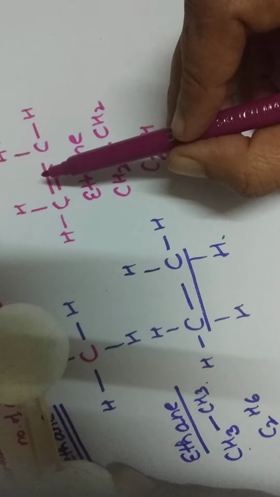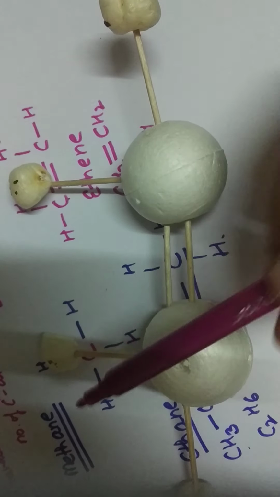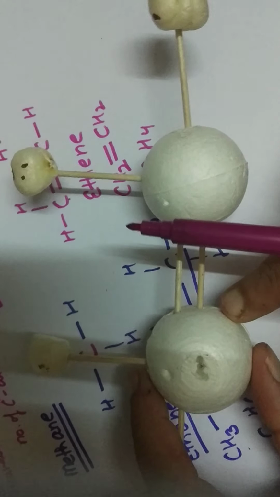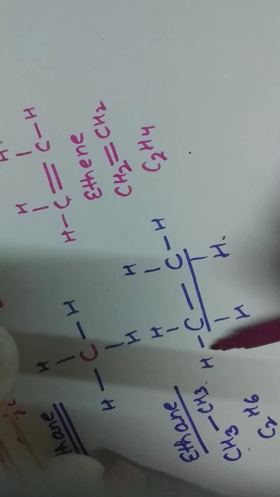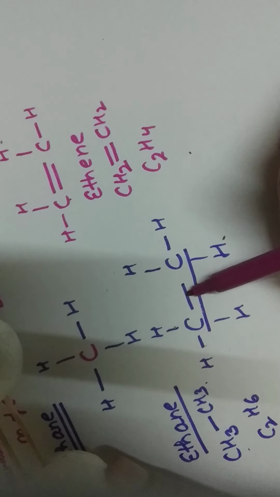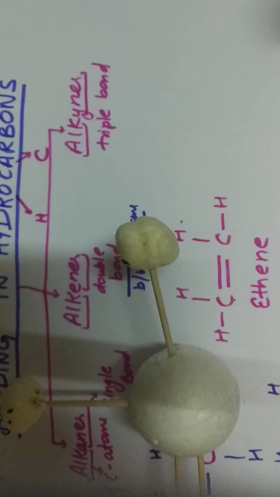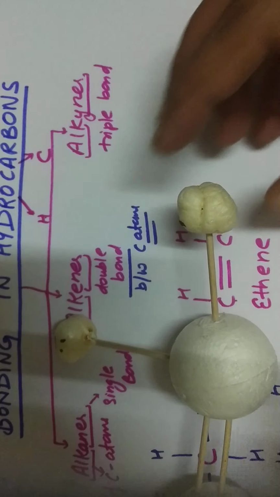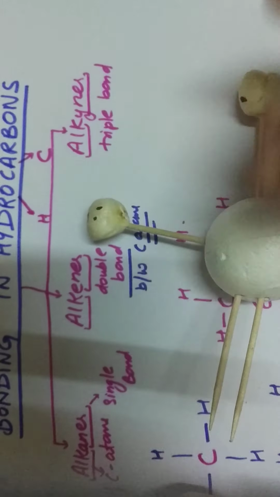Now in this case, we calculate the total bonds: 1, 2, 3, 4, 5, 6. So in ethene there are 6 covalent bonds, whereas in case of ethane there were 1, 2, 3, 4, 5, 6, 7 covalent bonds. Next we move to the alkyne structure. Alkyne, yne, means there is a triple bond between carbon atoms.